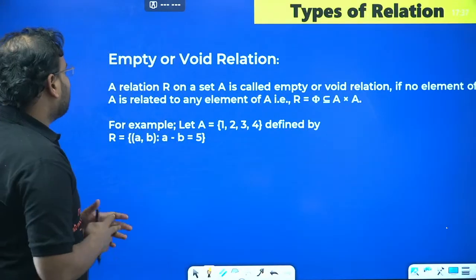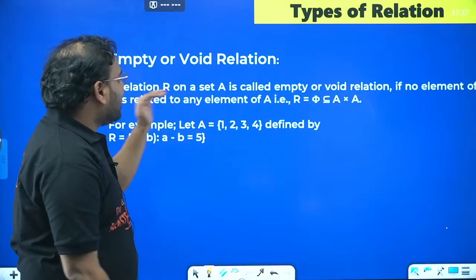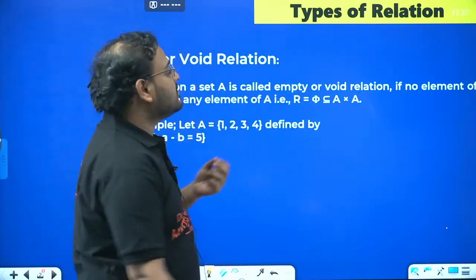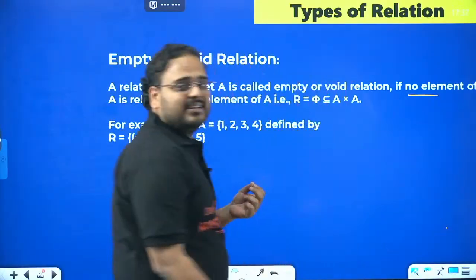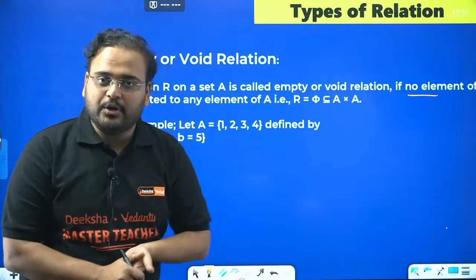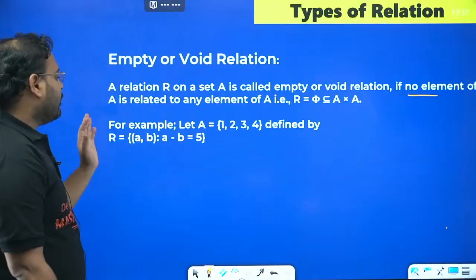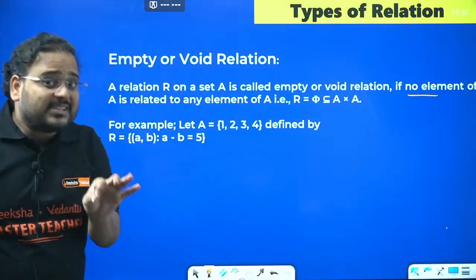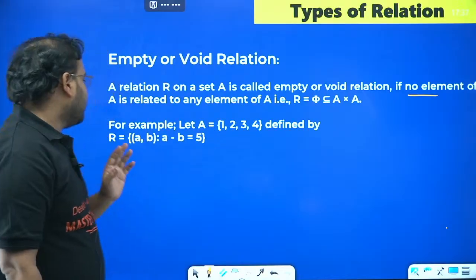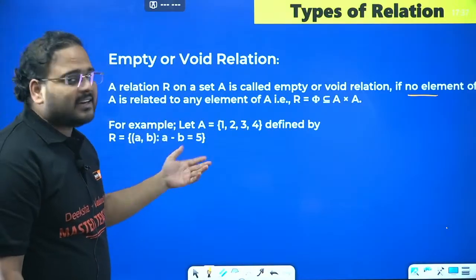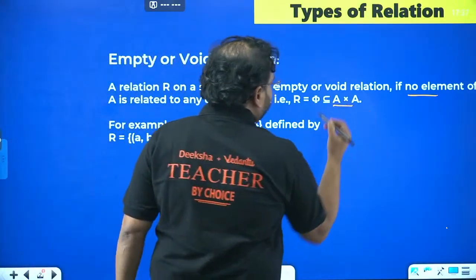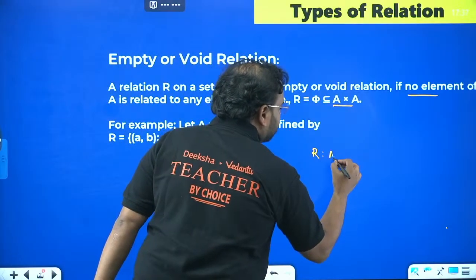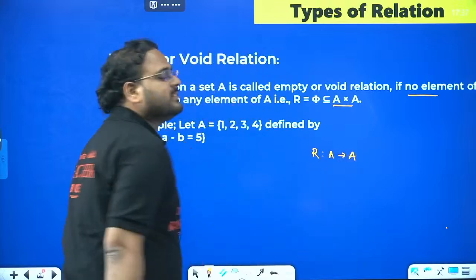Okay, coming back to the first slide, we have empty or void relation. A relation R on a set A is called empty if there is no element present in the relation, then the relation is called empty or void relation, right? If I have to define it, let's say the set A is defined here as 1, 2, 3, 4, 5, and the relation is defined from set A to A.